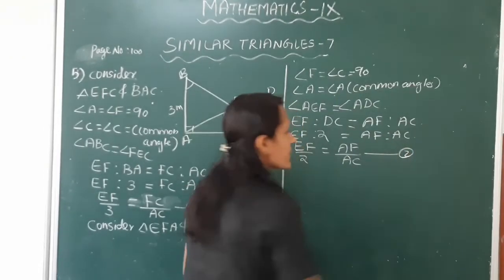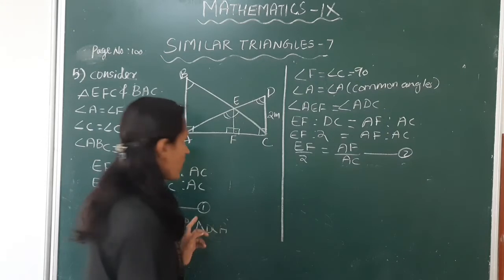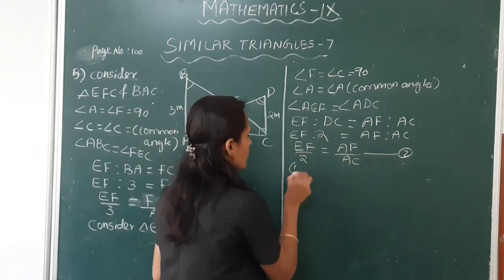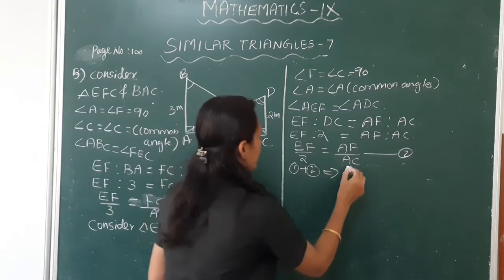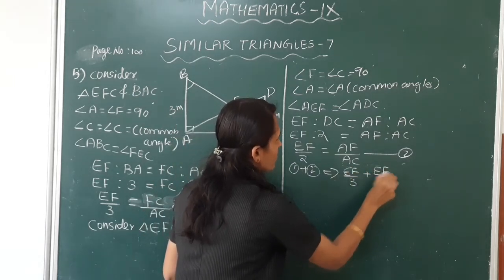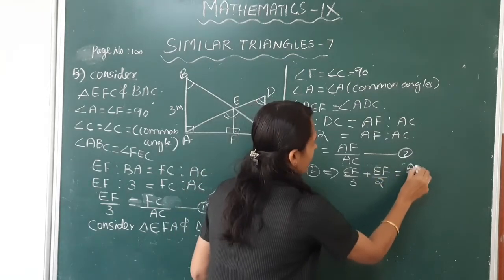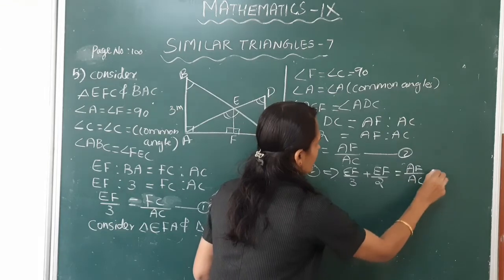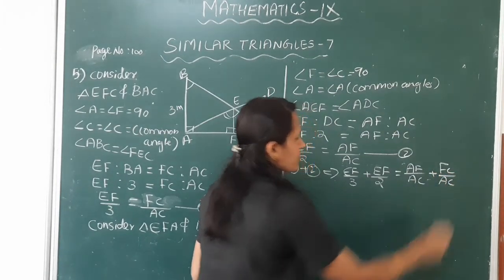Mark it as equation 2. Add equation 1 plus equation 2. EF by 3 plus EF by 2 is equal to AF by AC plus FC by AC.